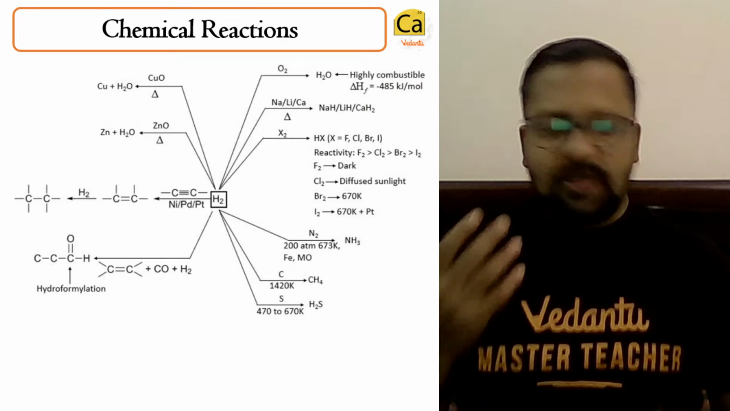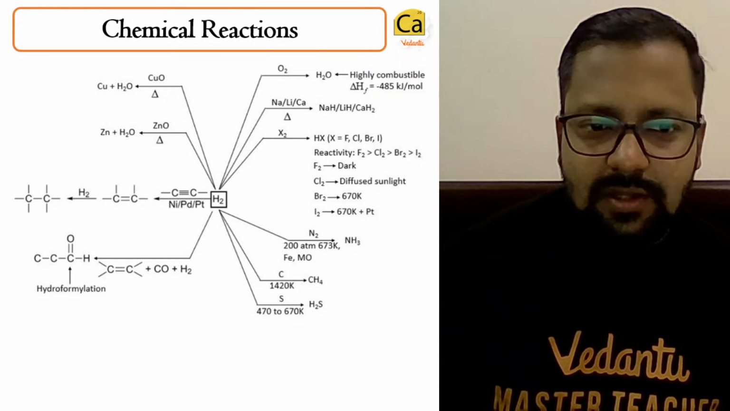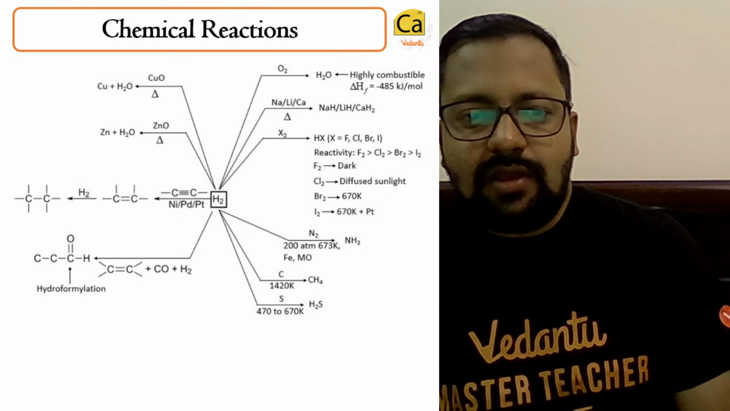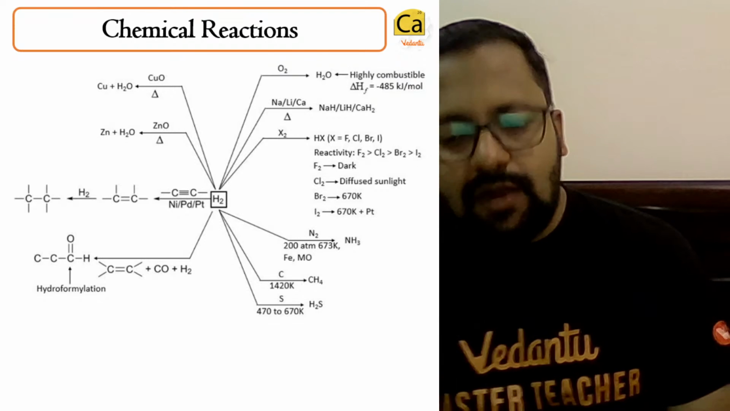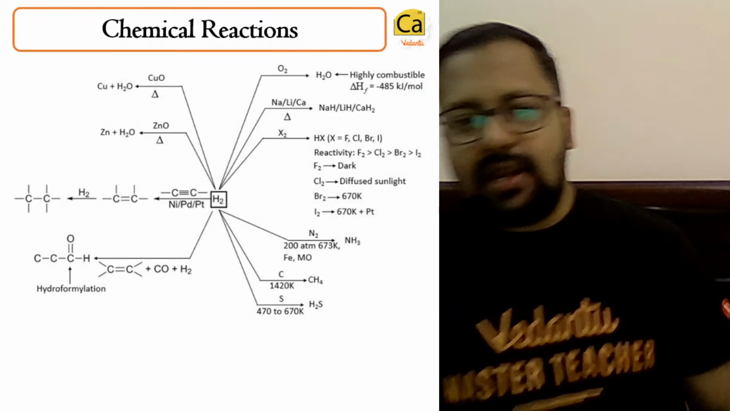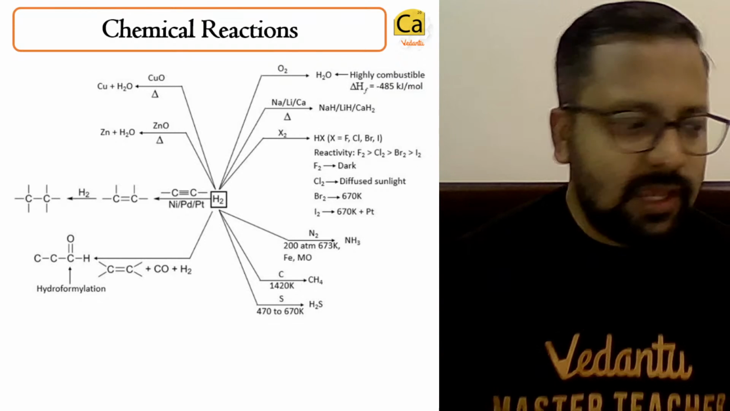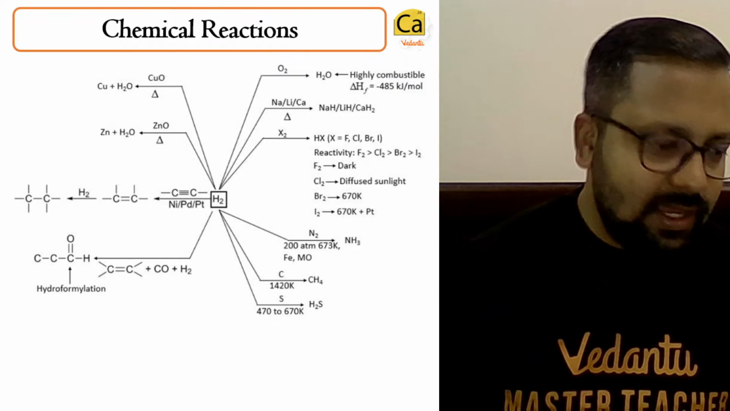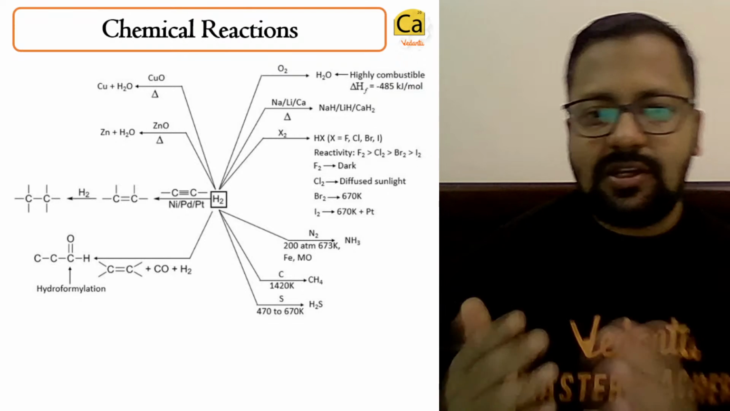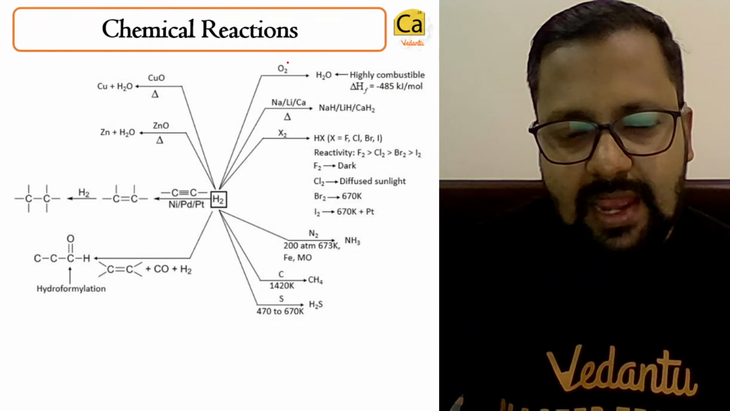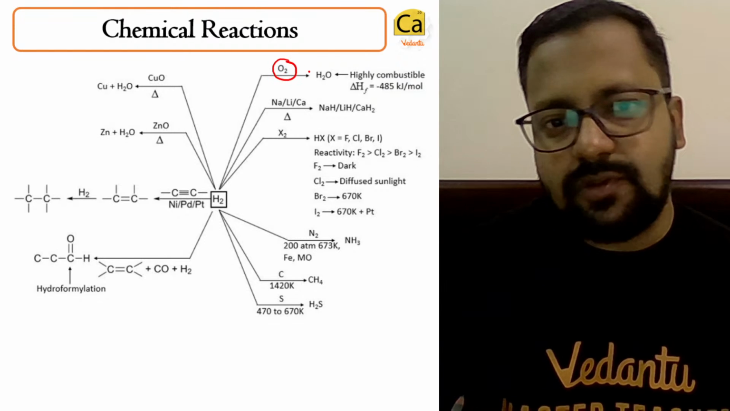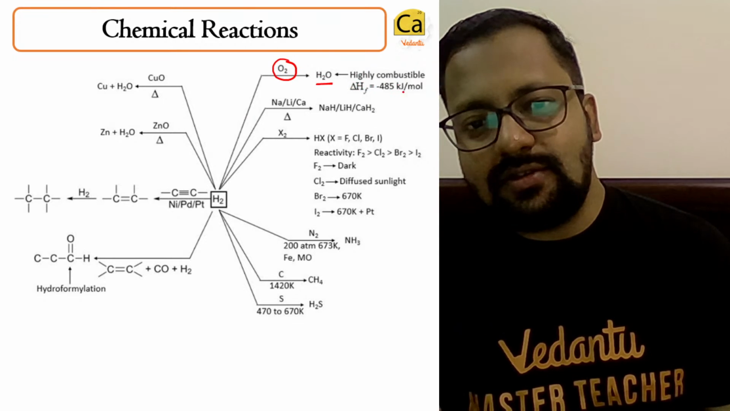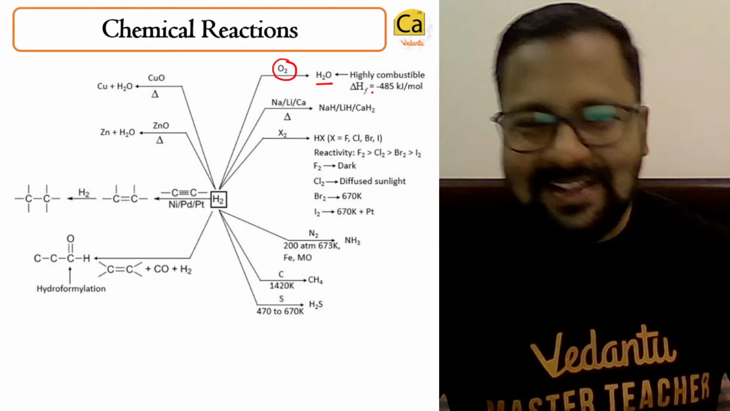Now let's discuss the chemical reactions. What are the chemical reactions of hydrogen? The chemical reactions of hydrogen are very easy to understand. So I have given a flow chart. In this grid, you can see that hydrogen is reacting with certain species. We start by understanding how it reacts with oxygen. Hydrogen will react with oxygen to give H2O.